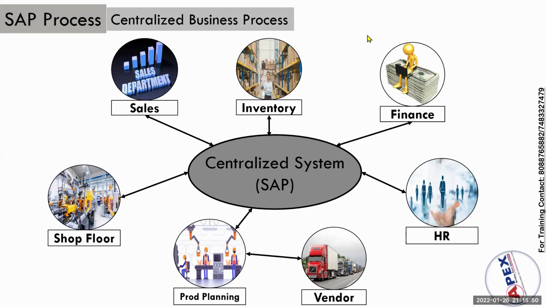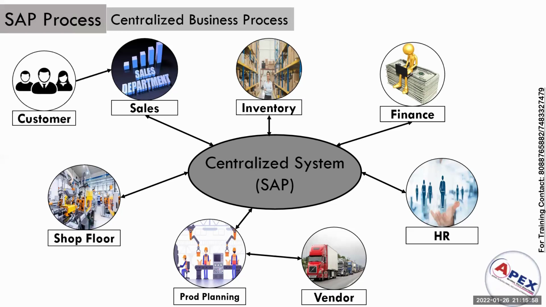Okay. So what happens if you maintain the data centrally? What happens? The customer will approach the sales department, and whatever data has been updated by the inventory department in SAP, they can access. Whatever data is updated from production planning and the inventory department, there is no need to contact the production department.